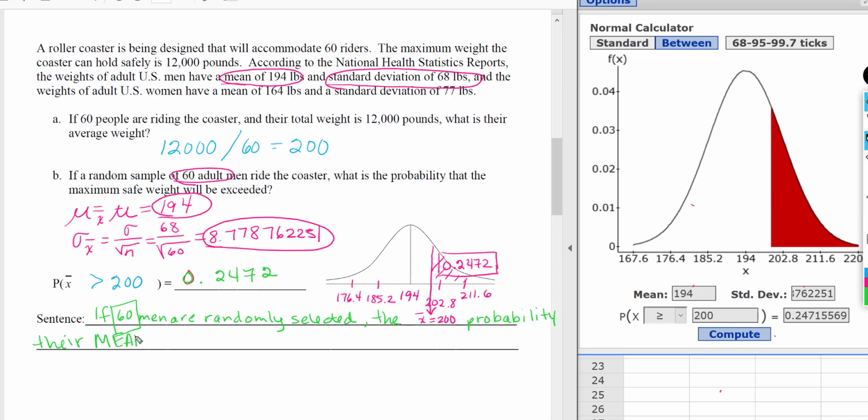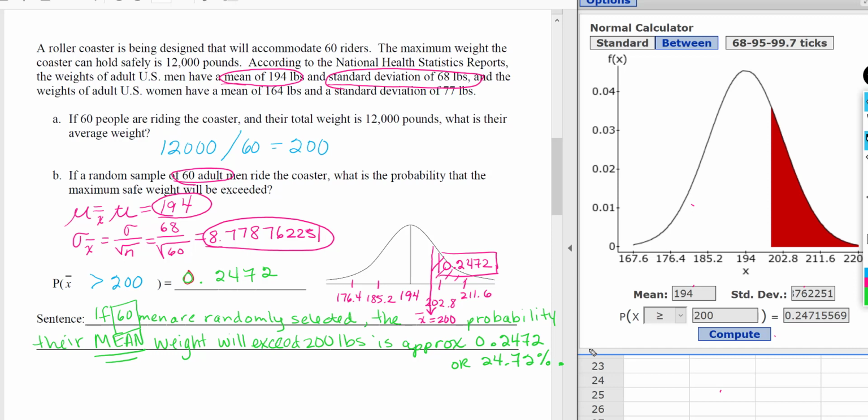So the average weight of those 60 men, mean weight, will exceed 200 pounds is approximately 0.2472 or 24.72%.